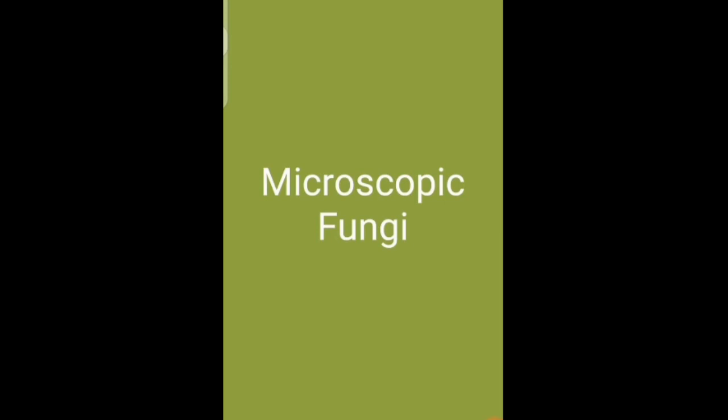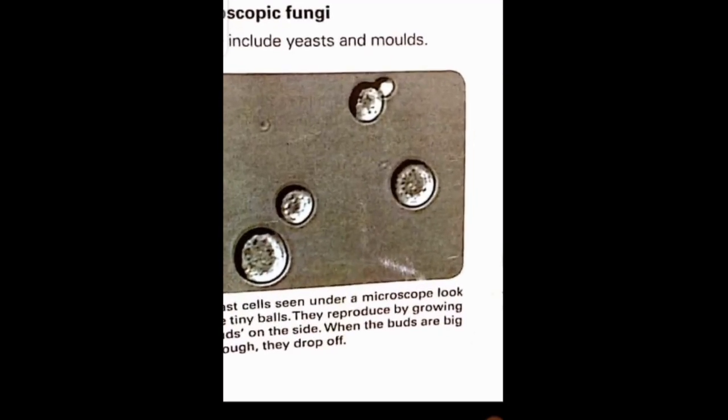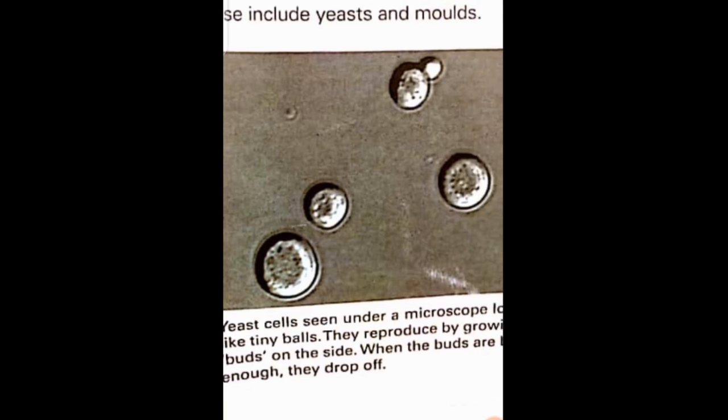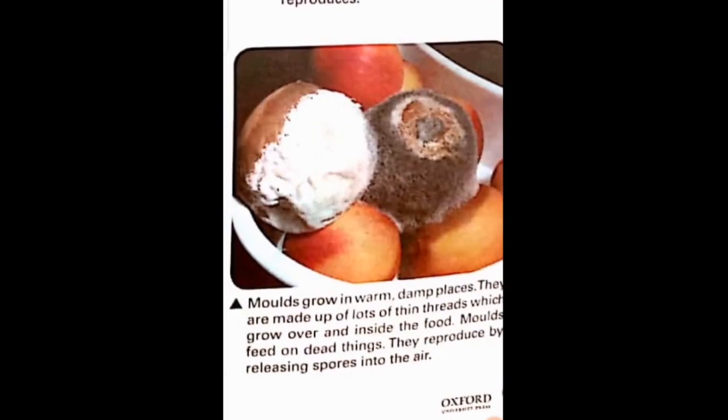Now we will talk about the microscopic fungi. There are two types of microscopic fungi, yeast and molds. What are yeasts? Each cell seen under a microscope looks like a tiny ball. They reproduce by growing buds on the side. When the bud grows enough, it drops off. What are molds? Molds grow in warm, damp places. They are made up of lots of tiny threads which grow over and inside the food. Molds feed on dead things. They reproduce by releasing spores into the air. These are the two types of fungi, and this is how they look.